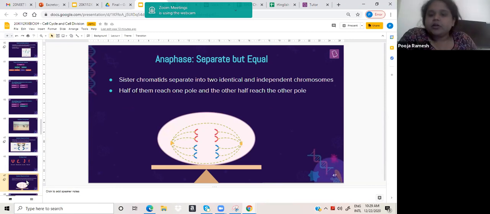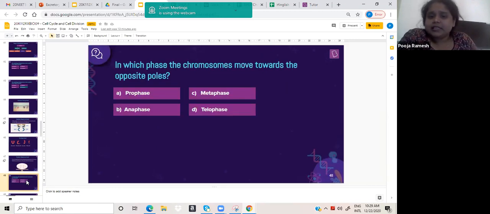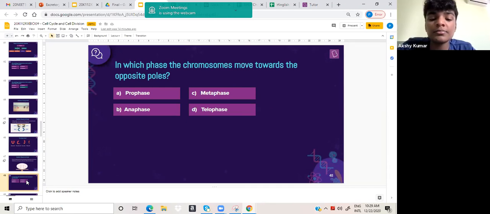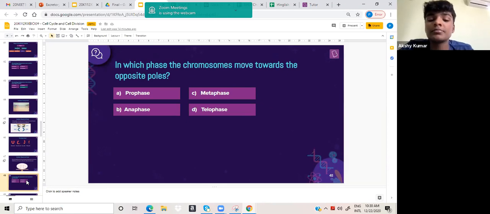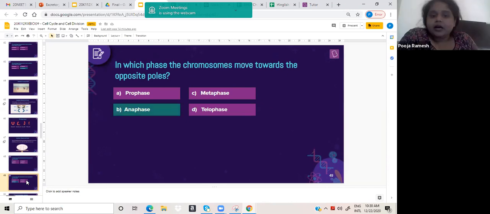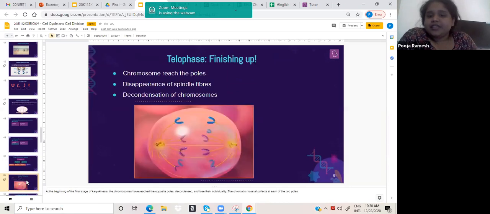So here, as I said, equally they will split. What is the answer? In which phase do the chromosomes move towards the opposite pole? Anaphase. Okay, good. Now the last phase is your telophase.